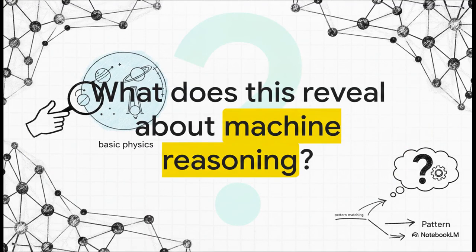All of this leads me to a final thought I want to leave you with today. We build these vast, incomprehensibly complex neural networks capable of processing millions of data points a second. Yet, if an AI requires us, the human operator, to manually force it to zoom out and understand the bigger picture before it can do basic physics, what does that reveal about the true nature of machine reasoning? Is it truly reasoning at all, or is it just highly advanced pattern matching, sitting there waiting for us to give it the right blueprint?